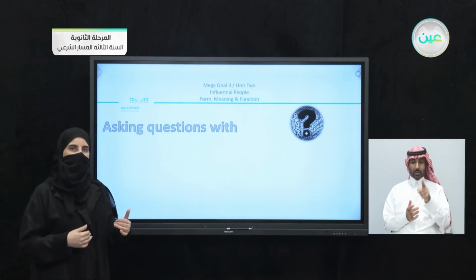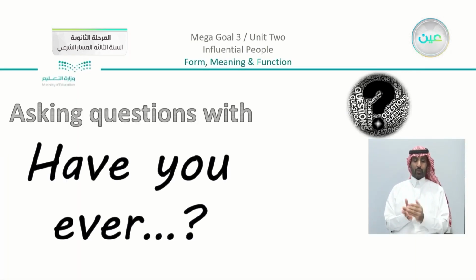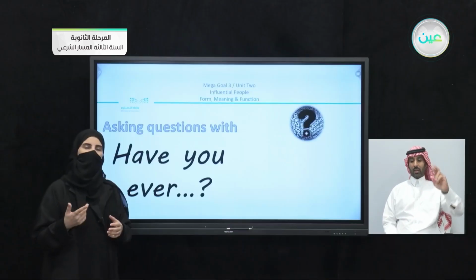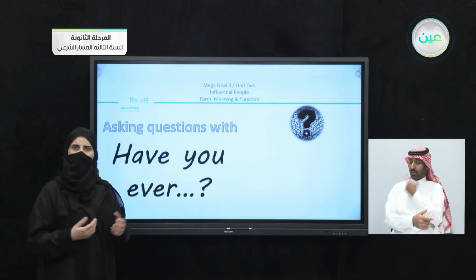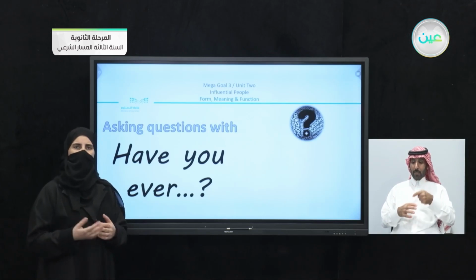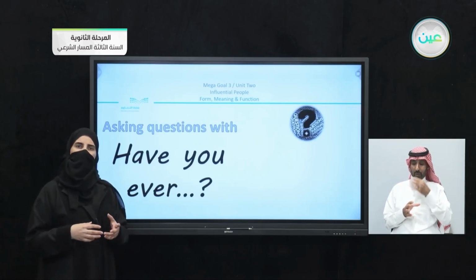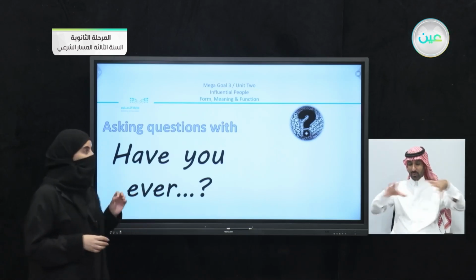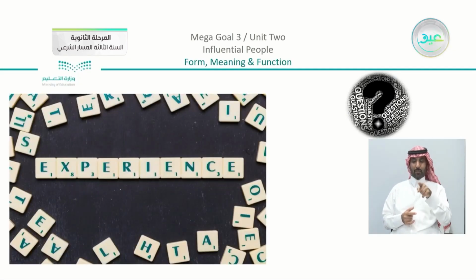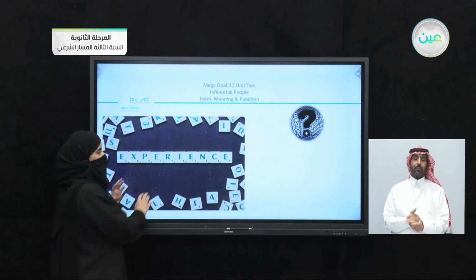I'm going to ask a different question. Now the different question is, have you ever? So also we have here the present perfect. Have you ever? Now when someone asks you about something, have you ever tried a dish, for example? Let's say, for example, lobster. Have you ever tried lobster? Have you ever done a dangerous sport? Have you ever swam in the ocean? So we have here, I am asking you about experiences. So when you ask someone, have you ever done something, you are asking about the experience of this person in this specific topic.